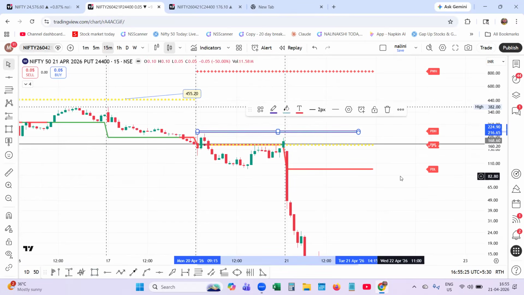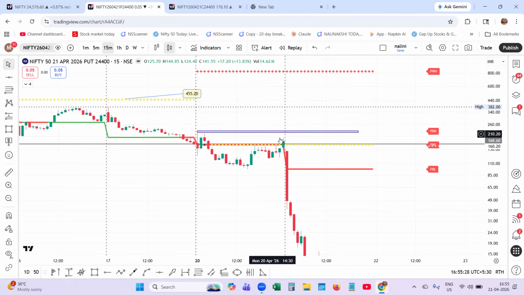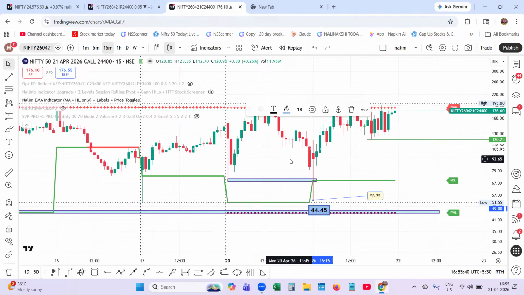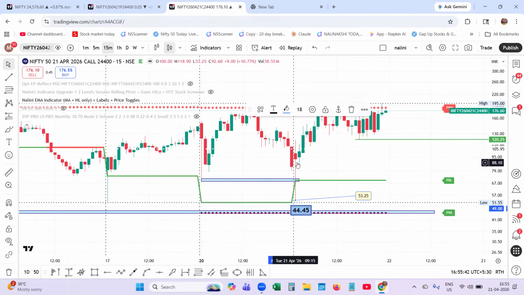This is a hack. This is the previous day high. So the 190, it started falling below the previous day low, whereas this call option started rising above the previous day low. The put option was falling below the previous day low, and this was the hack which saves you. And so when I apply the Nalini Precision Engine,